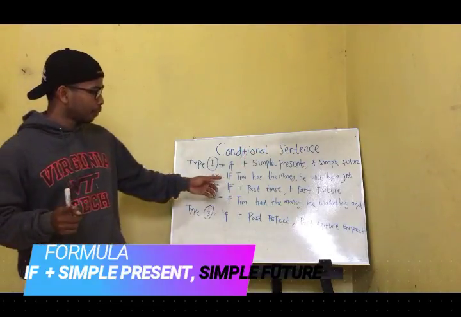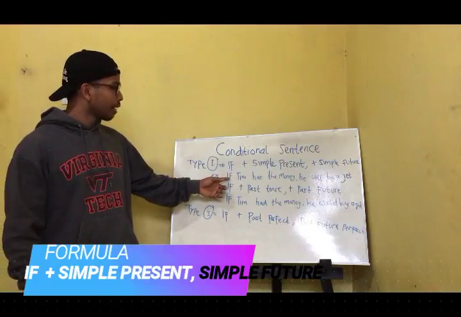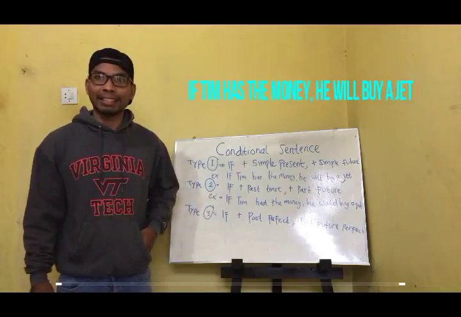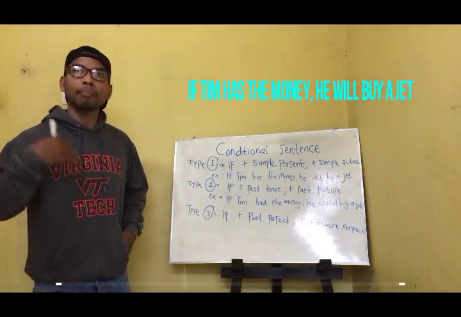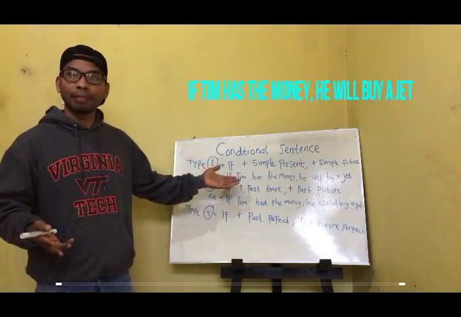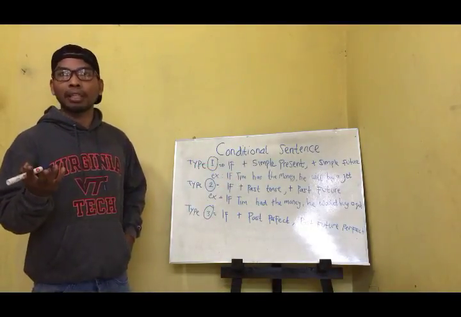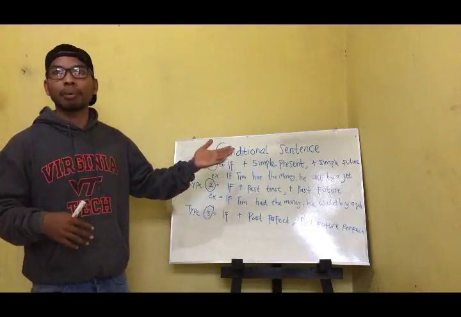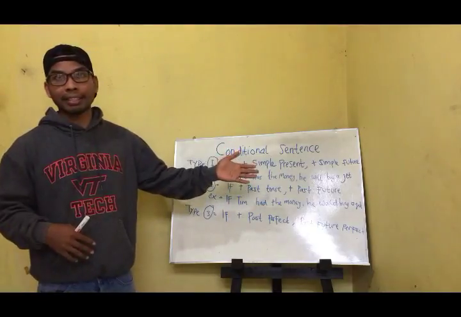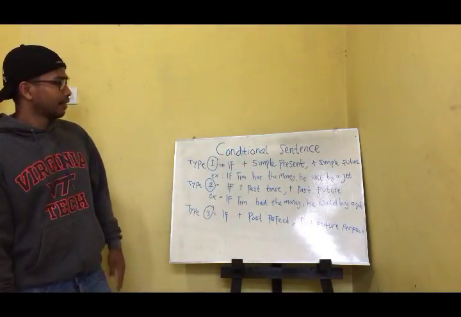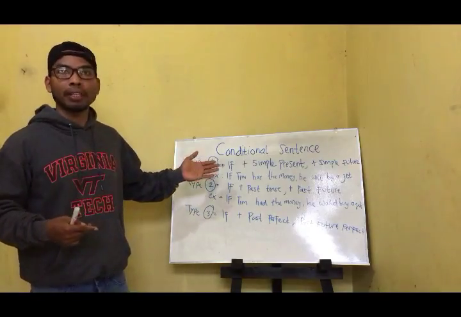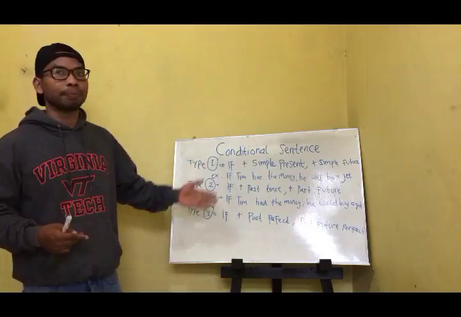So let me give you one example. If Tim has the money, he will buy a jet. Well, it's still possible. I know Tim very well. He earns a lot of money and then it's possible for him to buy a jet. So I say, if Tim has the money, he will buy a jet. Okay? So there is a big possibility in the first conditional sentence.